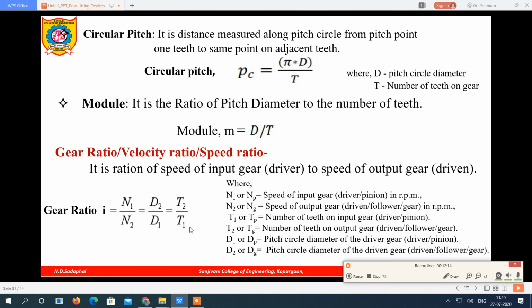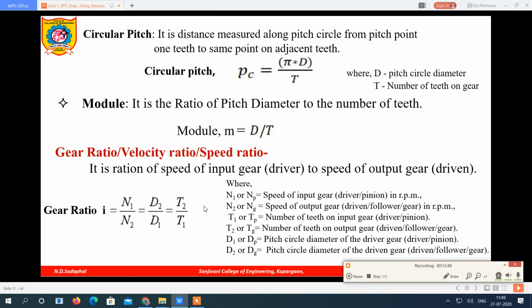N1 upon N2 can also be written as NP upon NG. The input gear is called the pinion, the output gear is called the gear. Input is also called the driver, output is also called the driven. So D2 upon D1 can be given by DG upon DP, likewise TG upon TP.